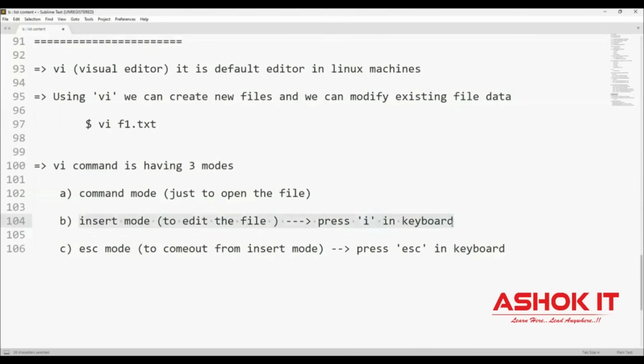There we can modify the data, we can add data, we can delete data. Once our changes are completed, then we need to come out from the insert mode. For that, we need to use escape. Command mode is available, insert mode is available, and escape mode is available.